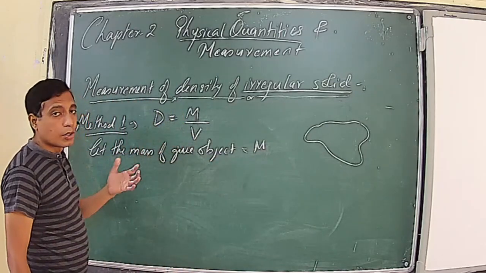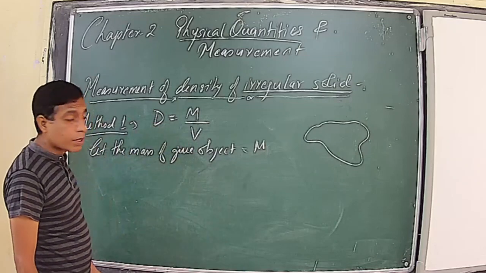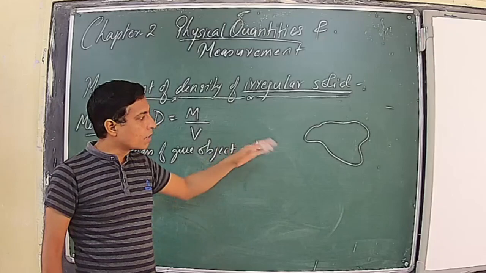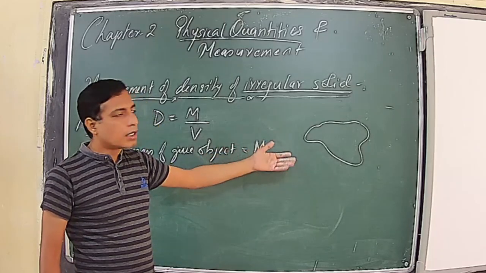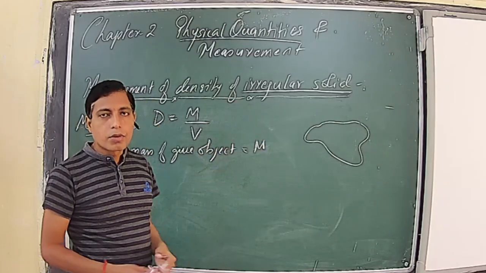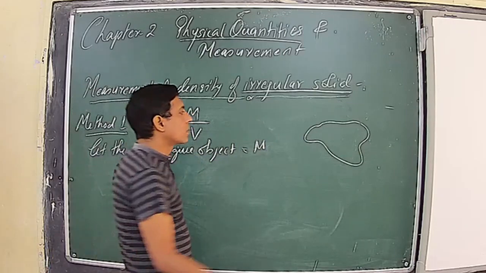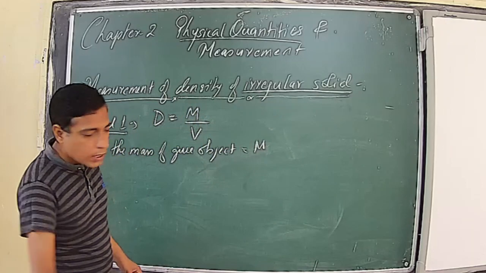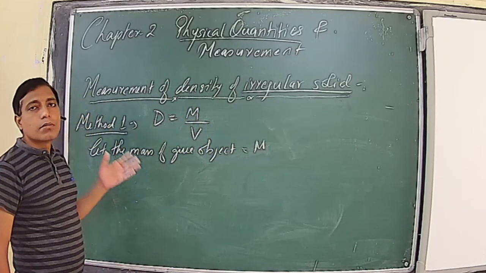Now I have to measure the volume. For measuring the volume, it is very difficult because the shape is not regular. I can't predict what type of shape it is, whether it is cylindrical, spherical, or cube. So what will I do? I will use the method called displacement method for measuring the volume. In displacement method, we use a measuring cylinder.